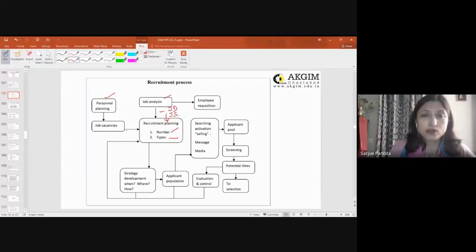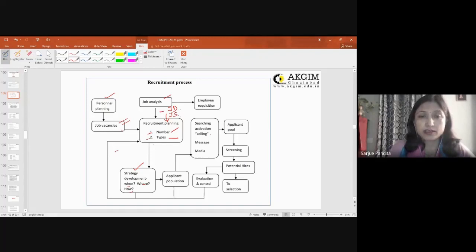On the basis of that, the planner will receive the number of job vacancies. The recruiter will then, on the basis of job vacancies and the JD and JS, go for recruitment planning, which will give you a number and types, right? And after this, the recruiter will go for the strategy: when, where, and how.